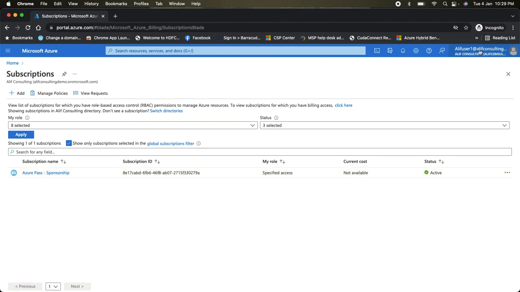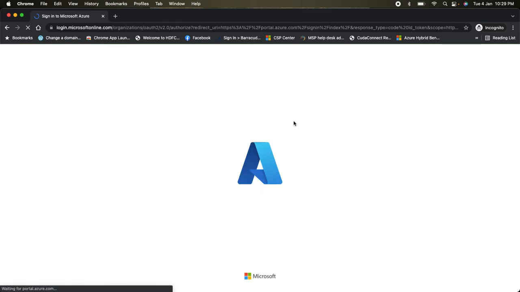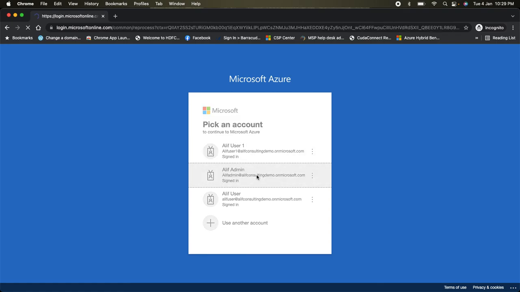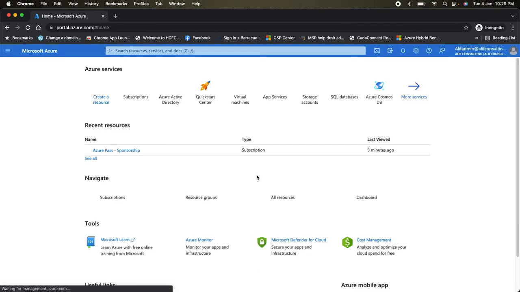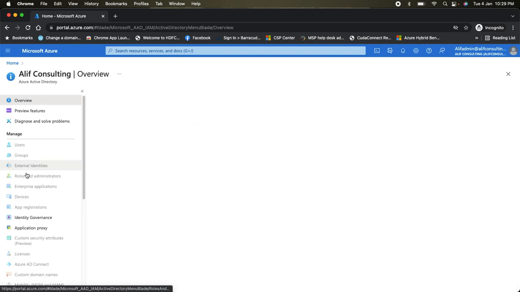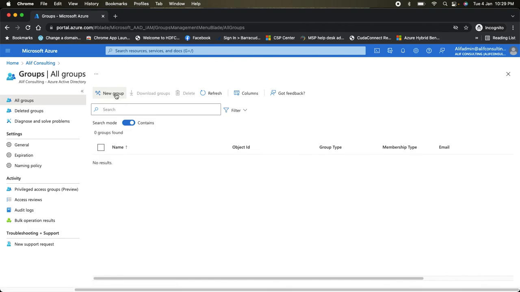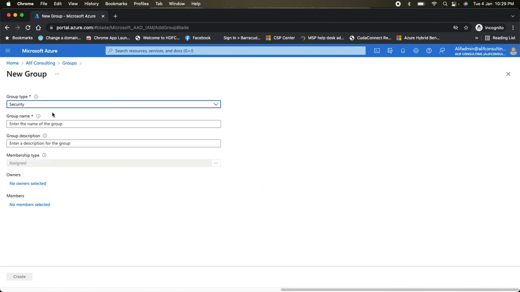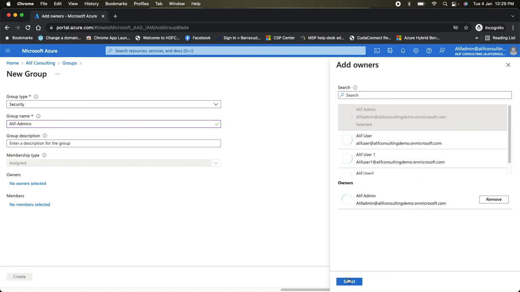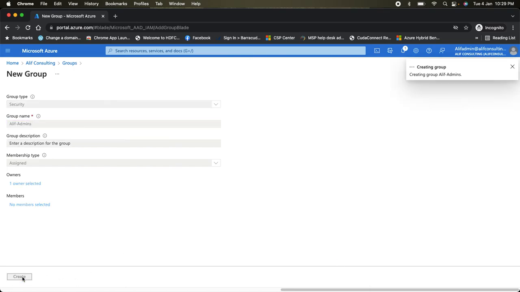So let's say I'm switching back and logging in with the Alif admin account, which is the admin account for my Active Directory and the subscription. Let's go into this Active Directory. I'll create a group, a security group, and I'll call it Alif admins. The owner is going to be the Alif admin account, and click on create.